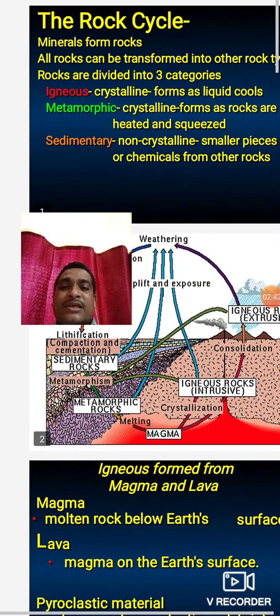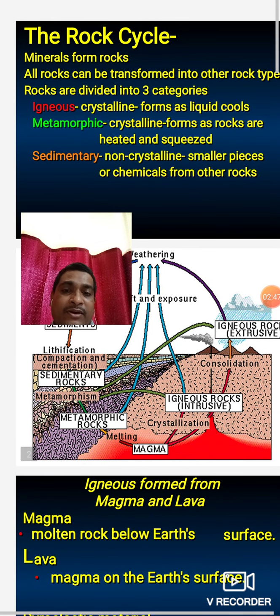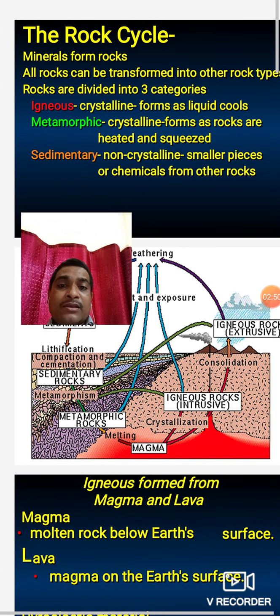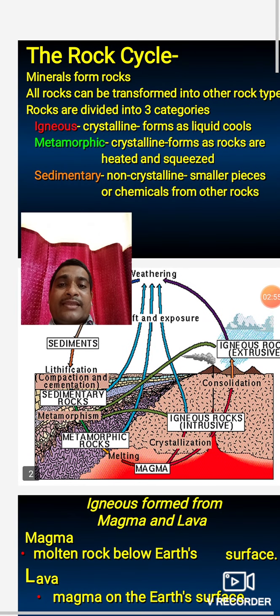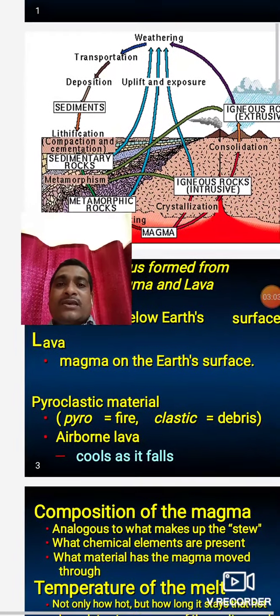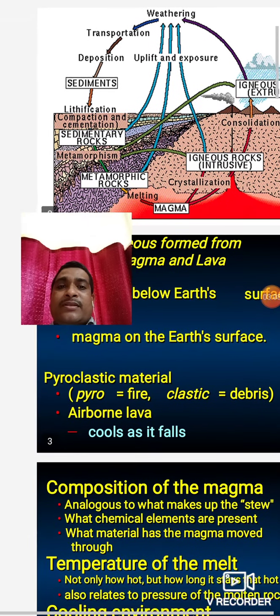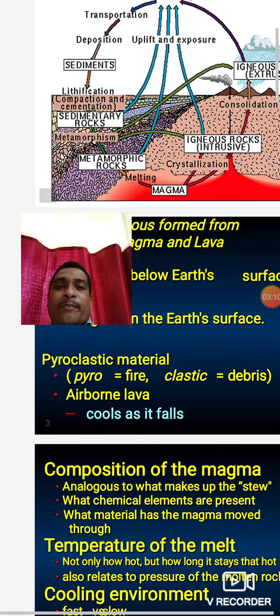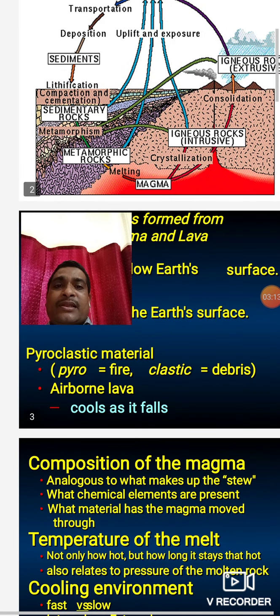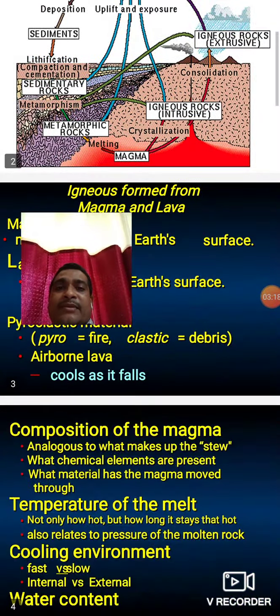Metamorphic rock means the remelting and recrystallization of pre-existing rock, which may be igneous or sedimentary, with the help of temperature and pressure. The earlier rock is changed by temperature and pressure, changing its morphology without changing the chemistry, and forms a rock called metamorphic rock. You see in this diagram, the rock cycle. First the rock is melted, forming magma, and then the melted material is converted into igneous rocks, and sometimes it may be converted directly into metamorphic rock.